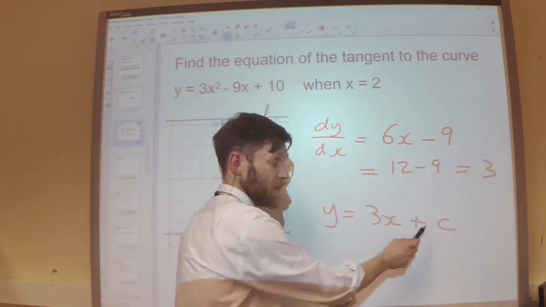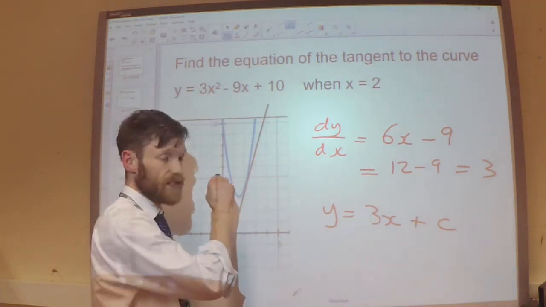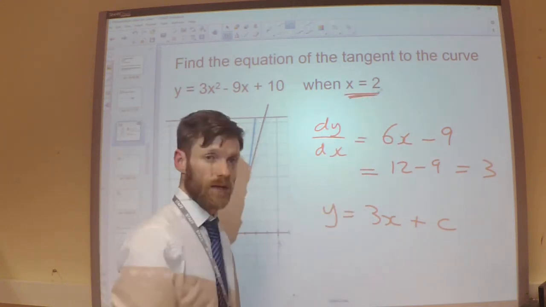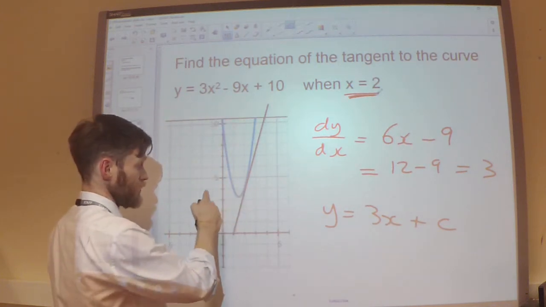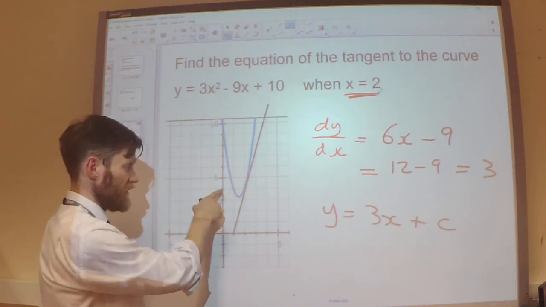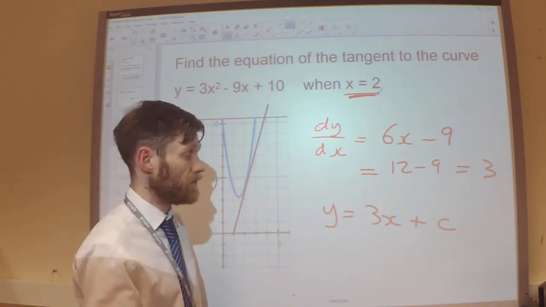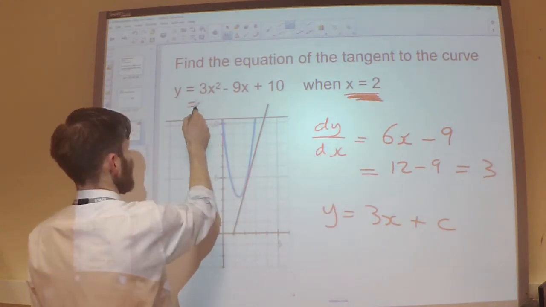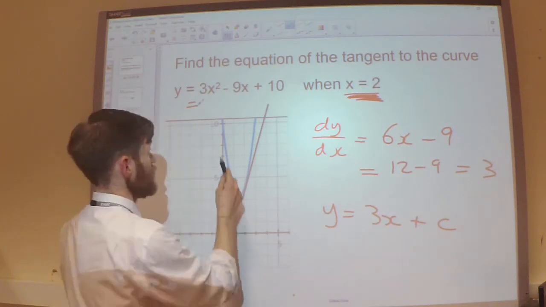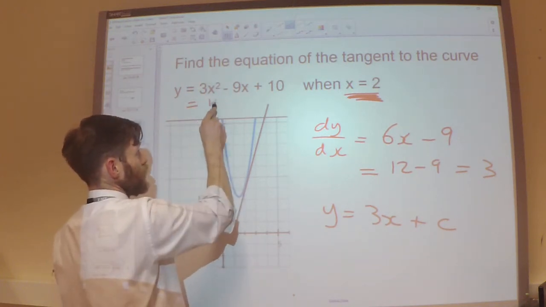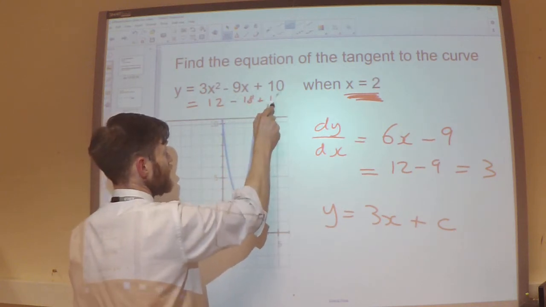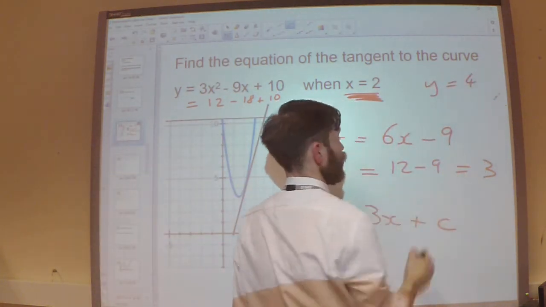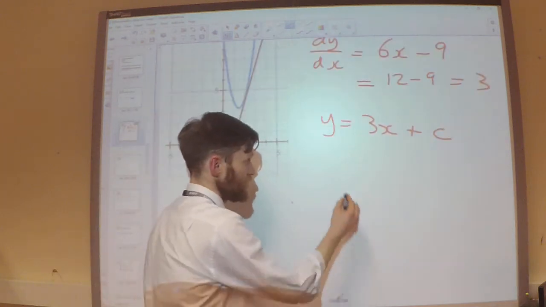In order for me to work out that something, I need to know the coordinate that this tangent passes through. Well, I already know the x coordinate. I need to know the y coordinate, so what's the y coordinate at this point? I think we can read off from my diagram here it's 4, but if we didn't have the diagram, if I just substitute 2 into my y function here, I'll get the y coordinate. So substituting 2 in here, that's going to be 12 minus 18 plus 10, which is 4. So when x is 2, y is 4.